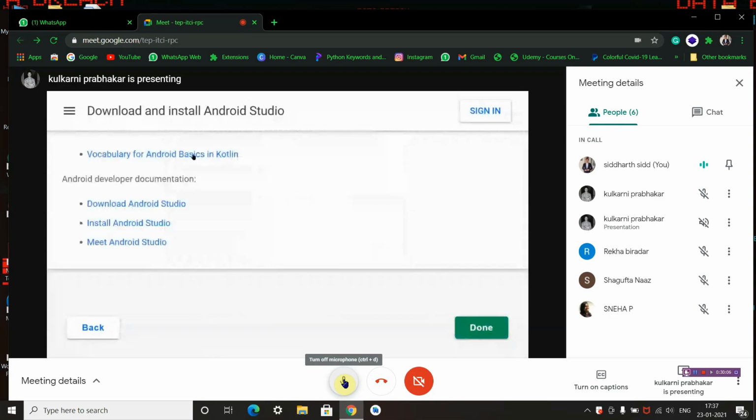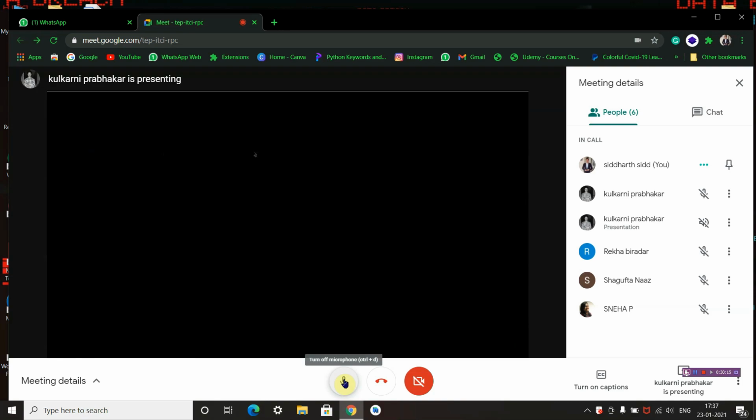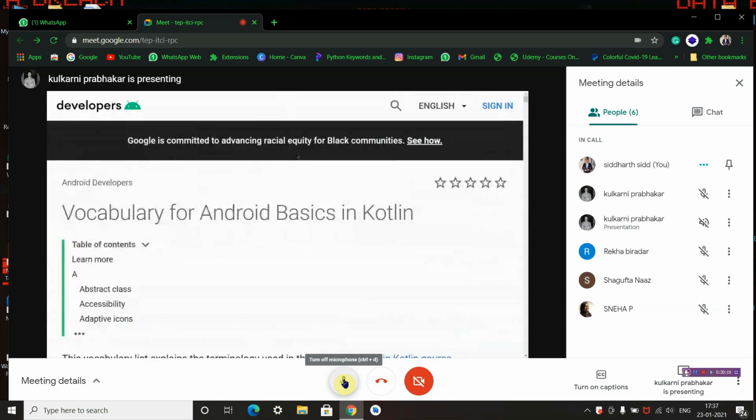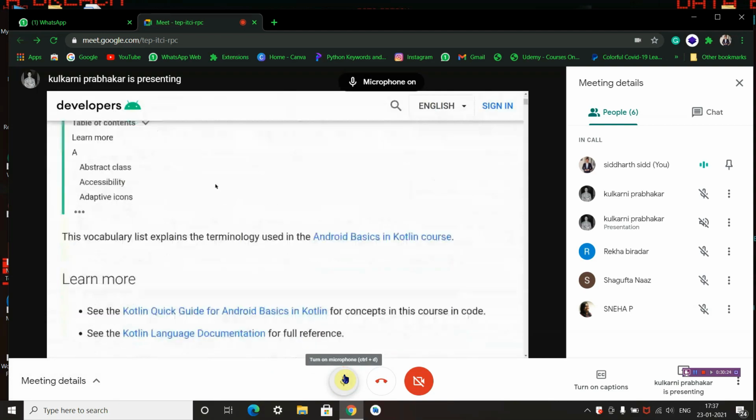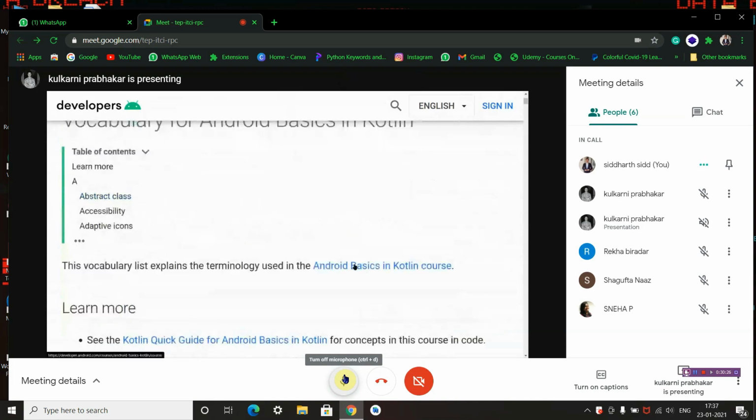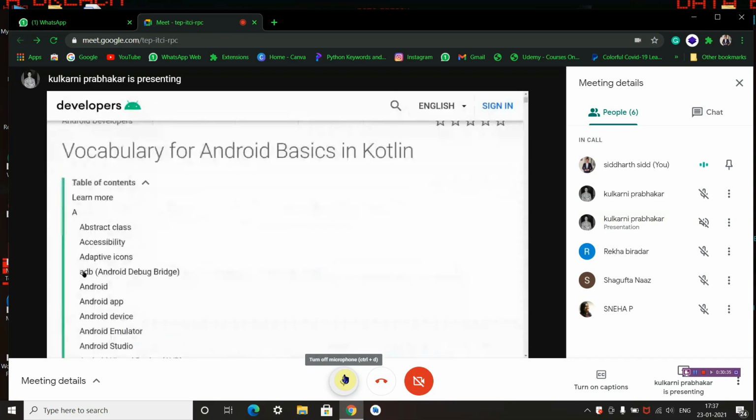If you want, you can go through all these things. Vocabulary for Android basics in Kotlin. Here you'll find all the things included in the Kotlin programming language in alphabetical order.